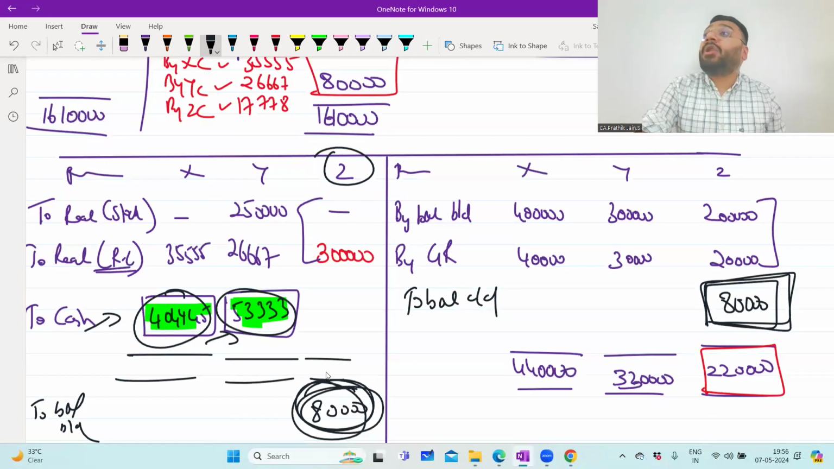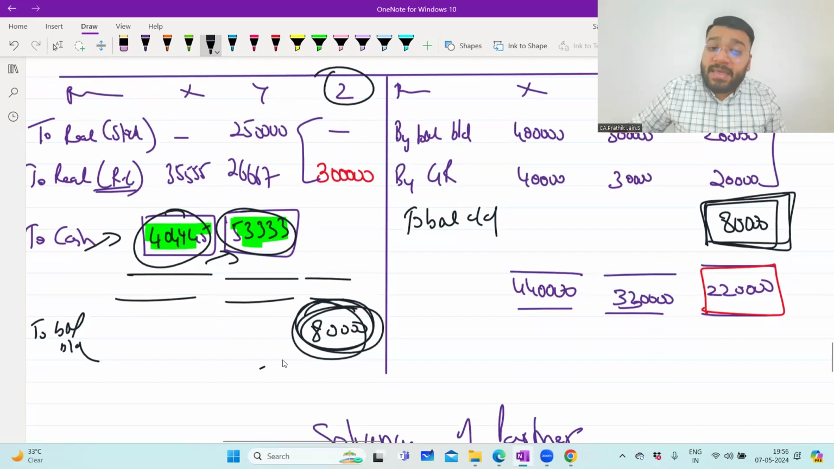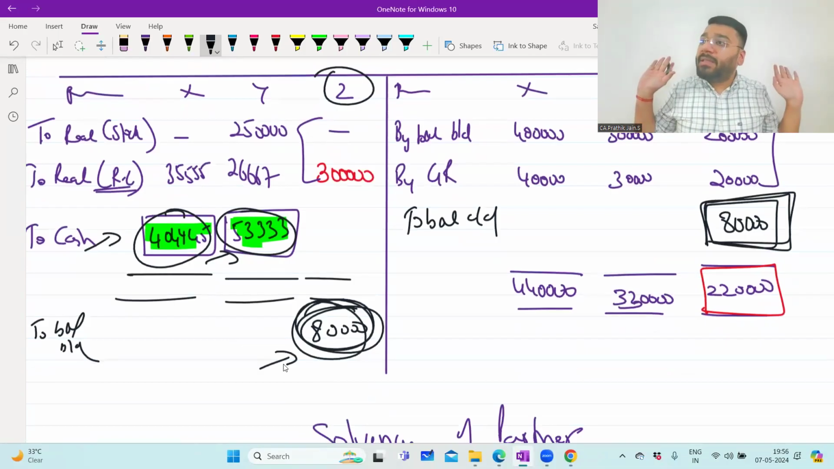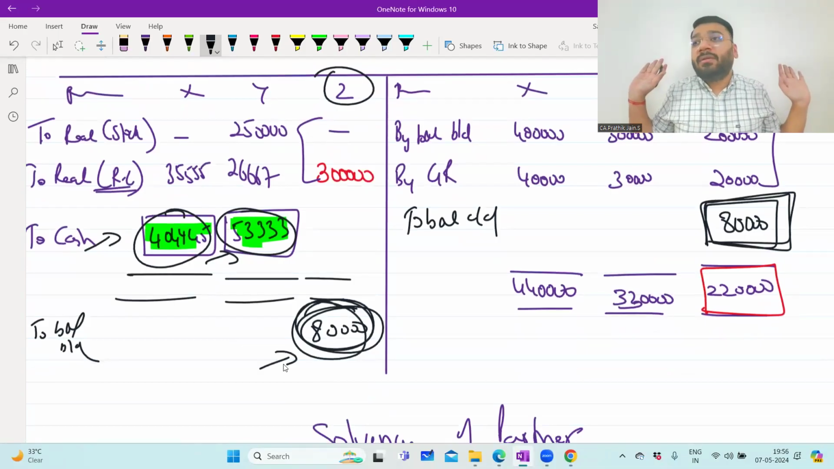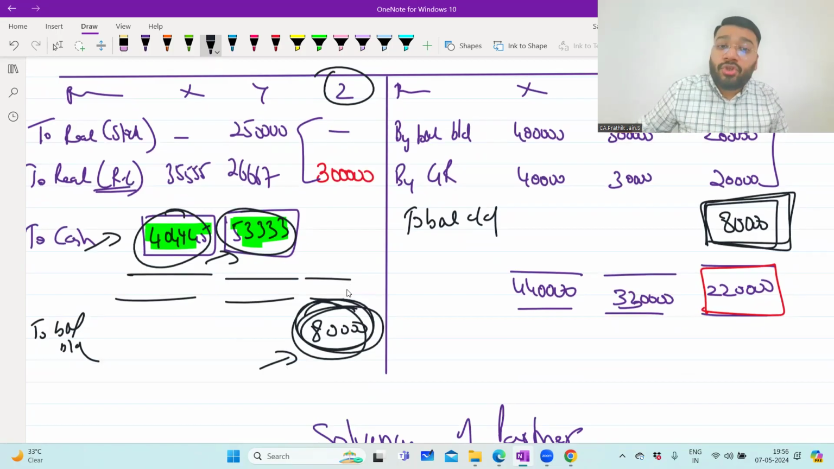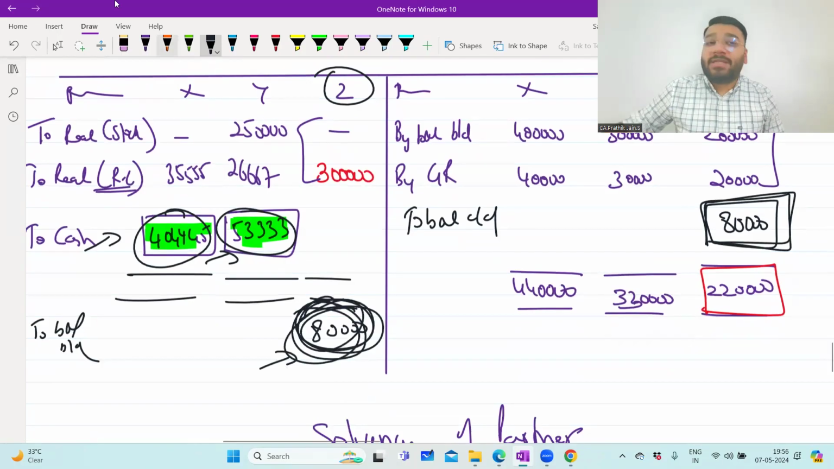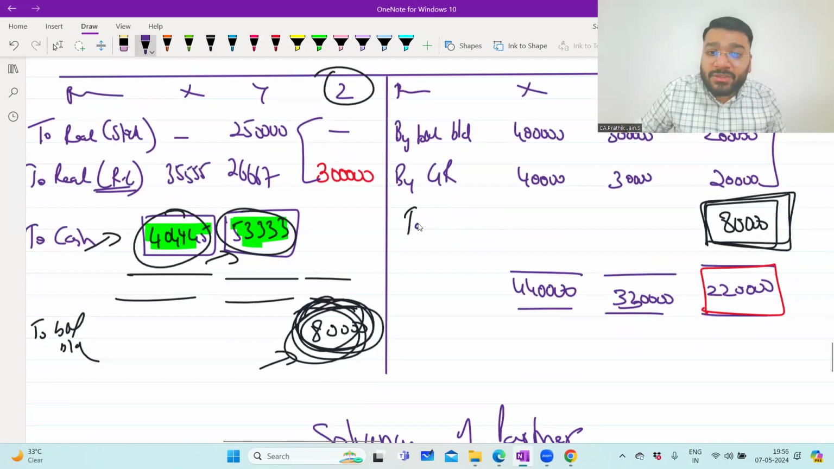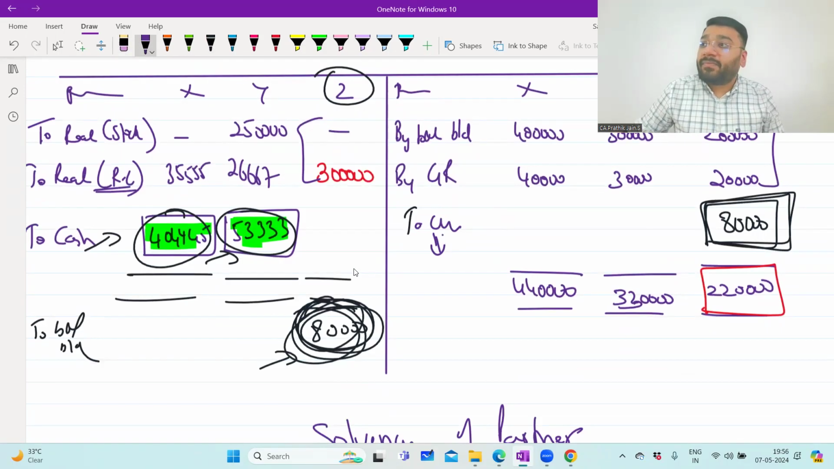Now, if the partner is solvent, means what? He has got full money at home to pay the money. He has got full resources to pay this money. So the question says that the partner is solvent. What will you do? You will receive the money from that person. So instead of to balance carried down, what will be the entry now? To cash. So what is the journal entry for this? Sorry, it is not to cash, by cash. What is the journal entry for this?